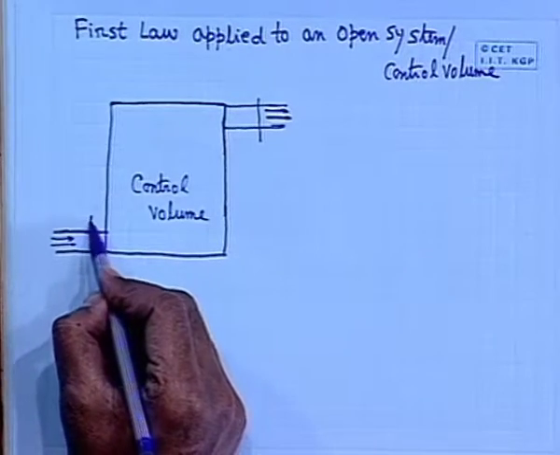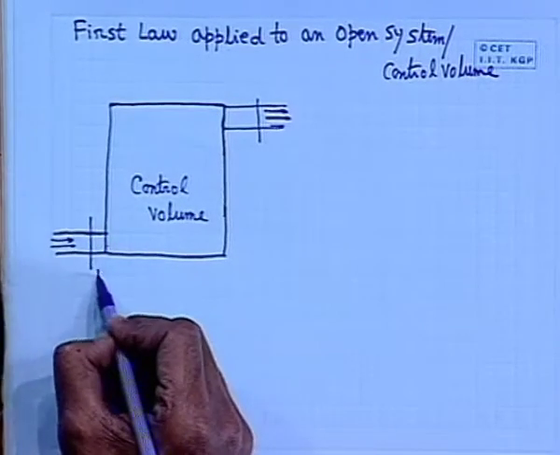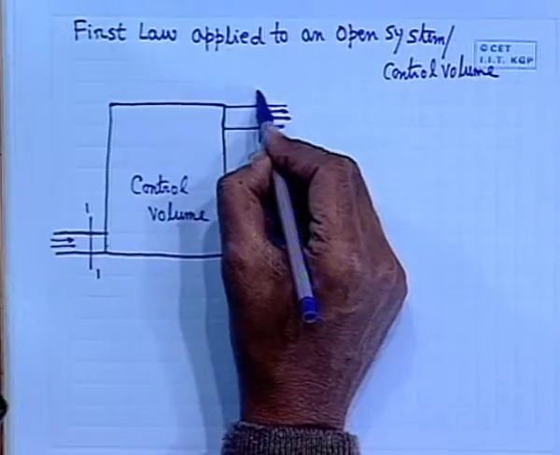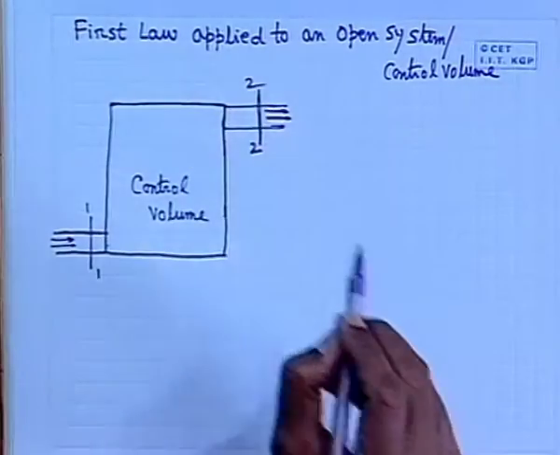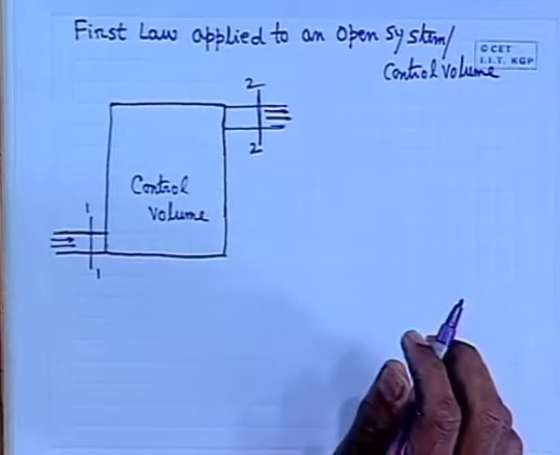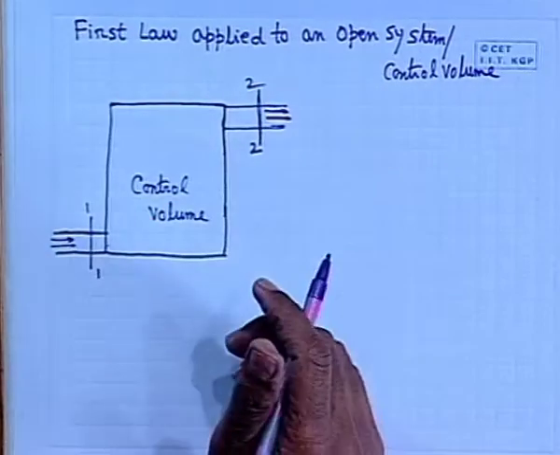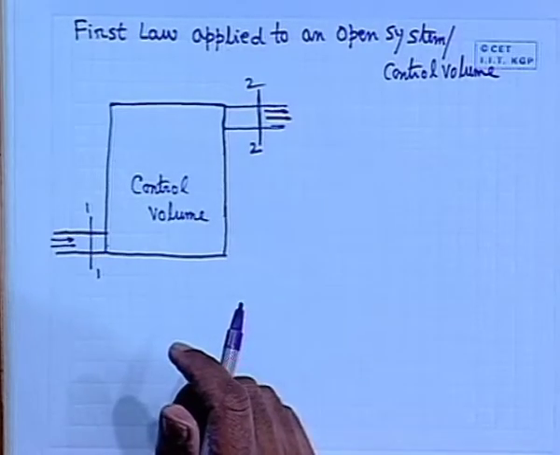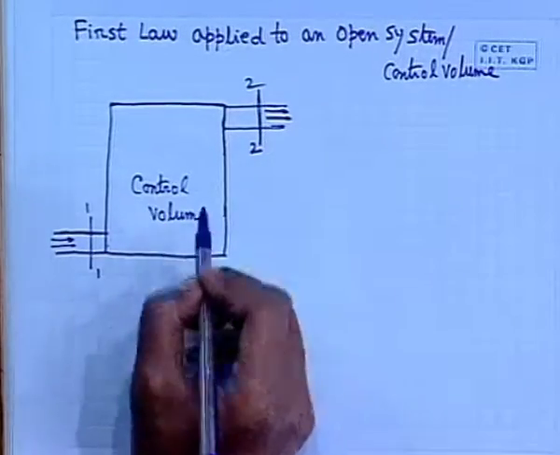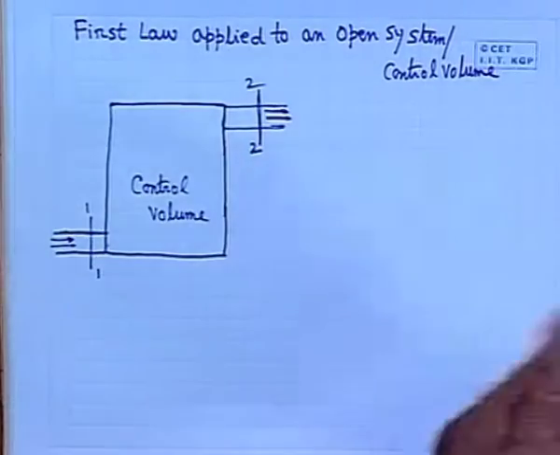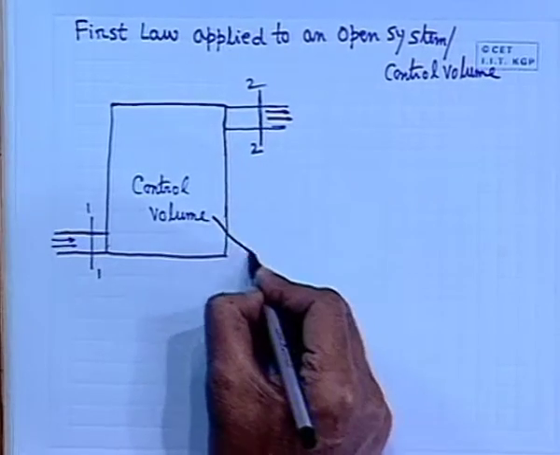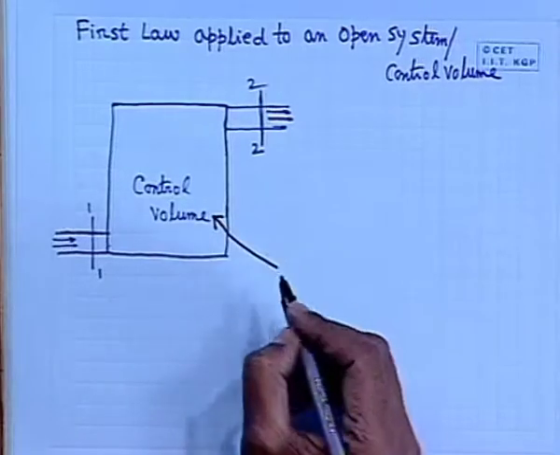Let us define a section here just near the control volume, 1 1, and let us define a section here just at the outlet of the control volume, 2 2. Well, now this is the control volume, this is the situation. Now, how do you make this analysis of the control volume? Let us now consider as if the control volume is receiving some heat. Always we make analysis with the positive quantity of the energy interactions.